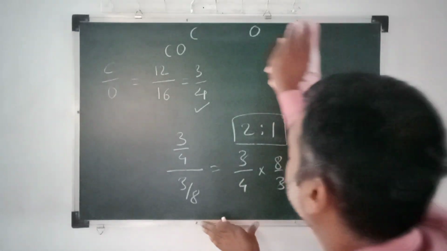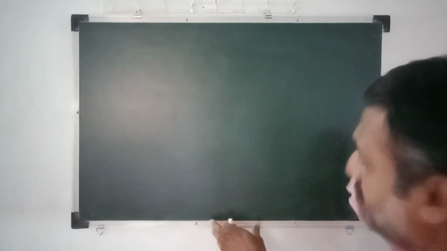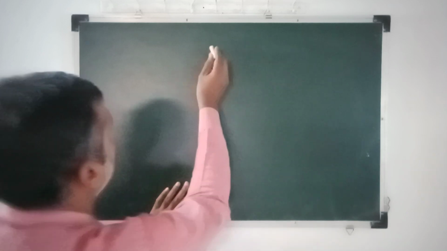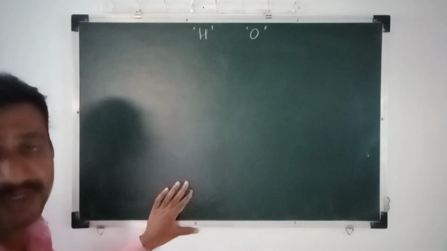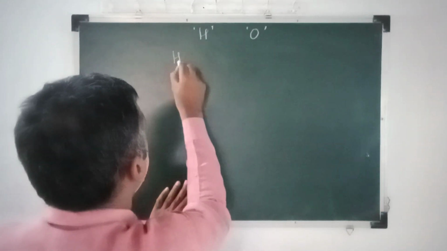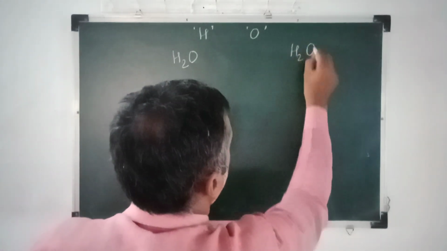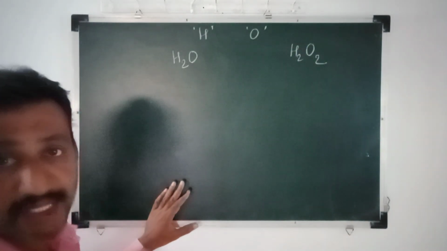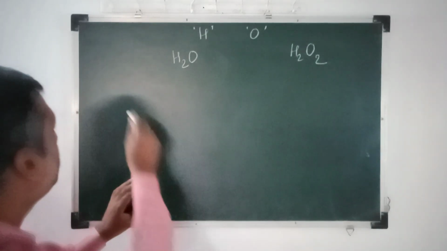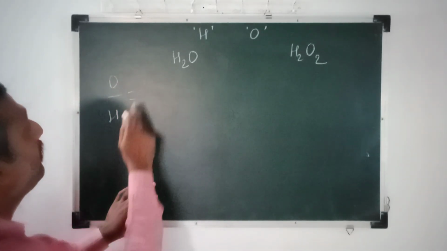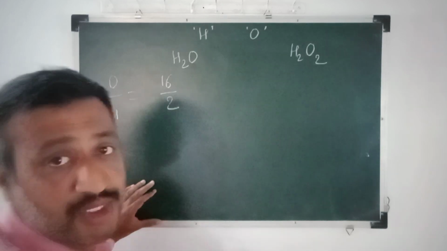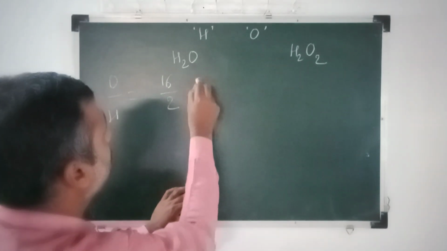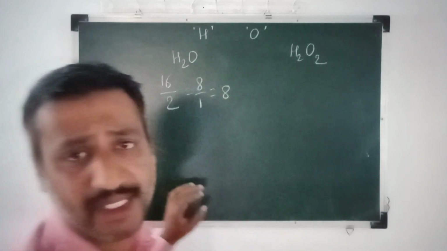Let's understand with a second example. Which simple example should I take? Water. Let's consider hydrogen and oxygen. Can you tell me which compounds will be produced when hydrogen and oxygen combine together? There will be a formation of H2O and H2O2. So the ratio of masses of interacting elements. Oxygen is one element, hydrogen is another element. What is the atomic mass of oxygen? It's 16. Hydrogen 1. 2 hydrogen correspond to 2. So the ratio of masses of interacting elements is nothing but 8 by 1, that is simply 8.